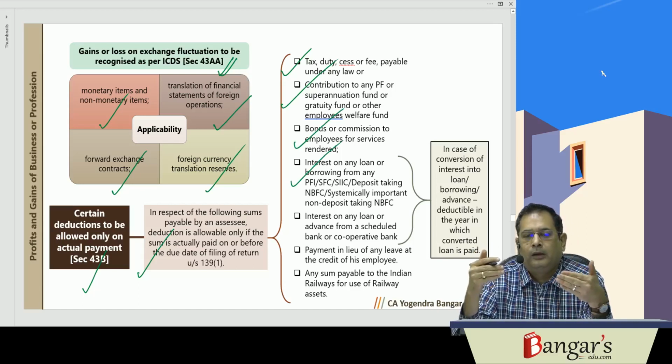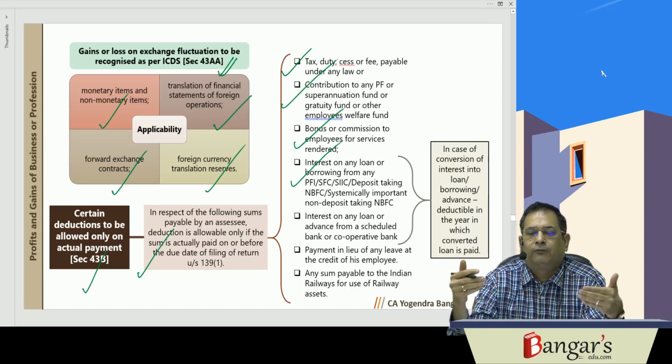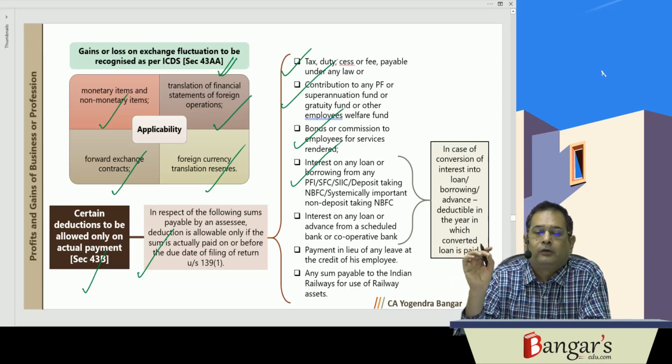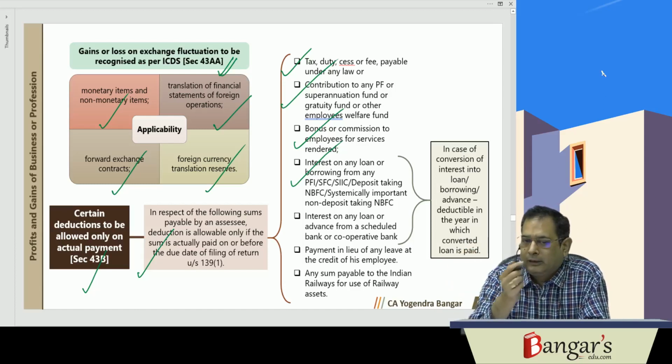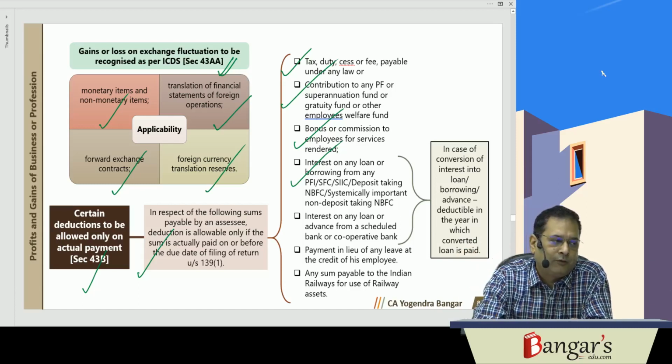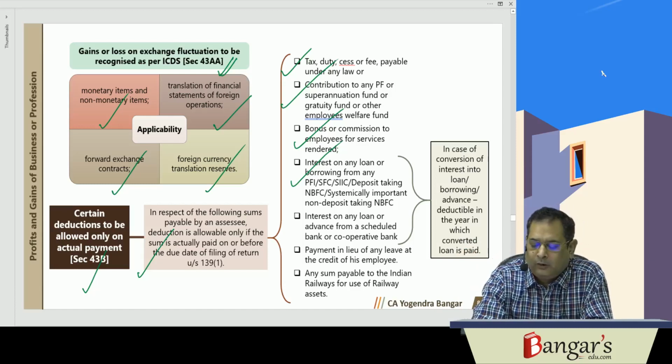Here, from any public financial institution, state financial corporation, state industrial investment corporation, deposit taking NBFC or systemically important non-deposit taking NBFCs. Then interest on loans or advances from scheduled banks or cooperative banks. So these are basically deductible on actual payment basis. Payment must be made on or before the due date of furnishing the return of income. Then it will be allowed in the previous year to which it relates, otherwise in the year of payment.